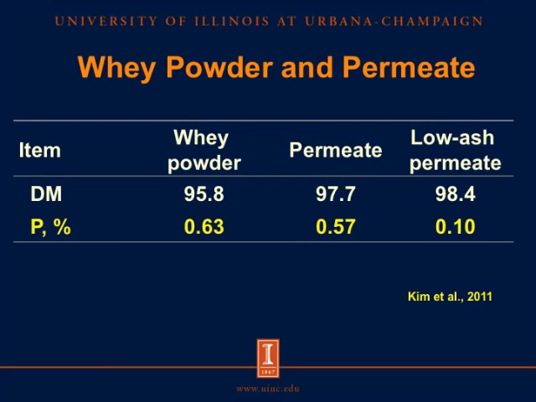To illustrate the importance of using values for standardized total tract digestibility, we will look at an experiment that was conducted here at the University of Illinois a few years ago. In this case, we had 3 different whey products: whey powder, whey permeate, and a low ash whey permeate. And we can see that the phosphorus concentration in these 3 ingredients was 0.63%, 0.57%, and 0.10% in the low ash permeate.